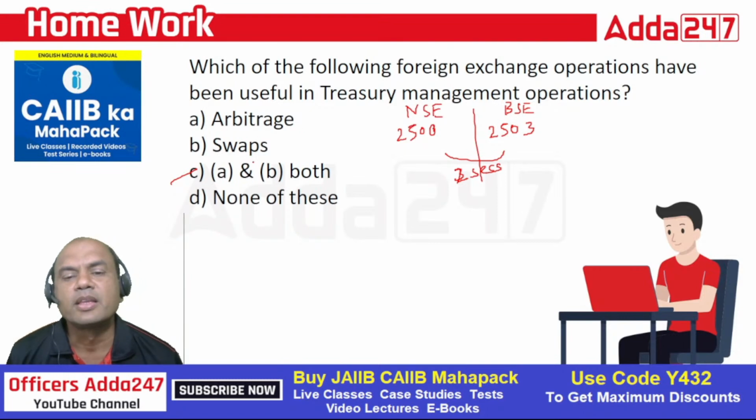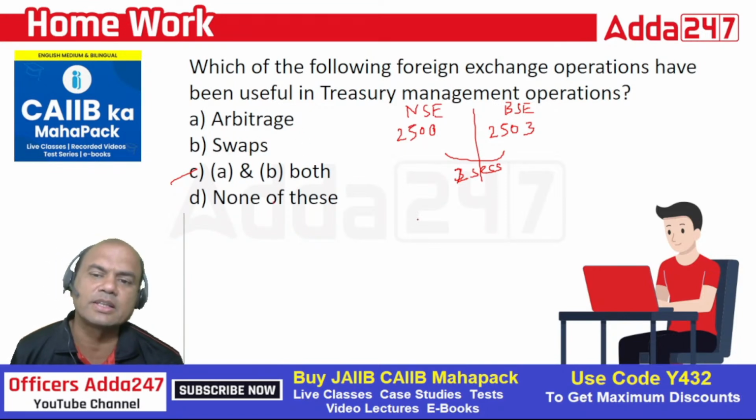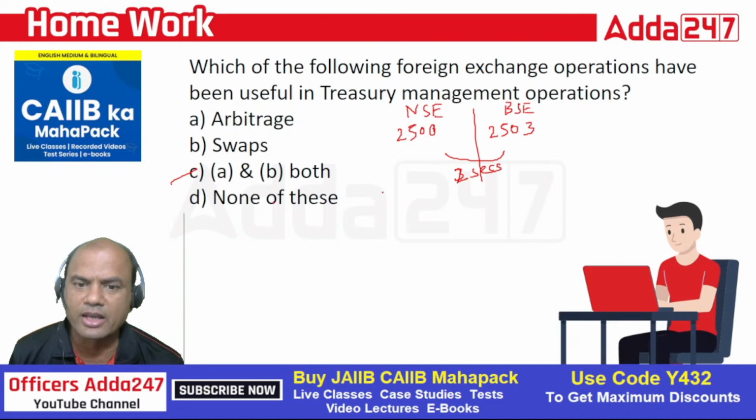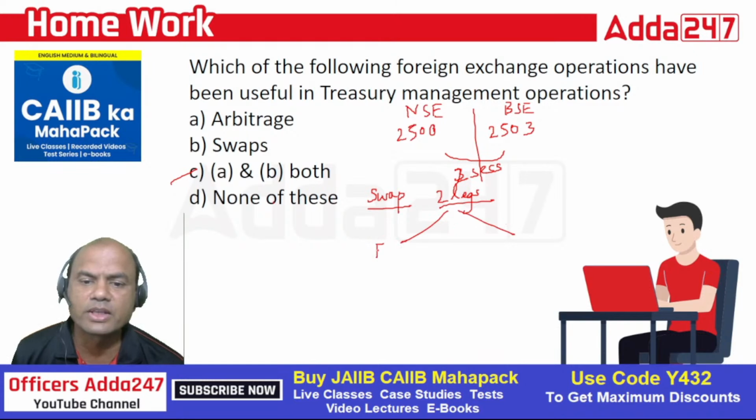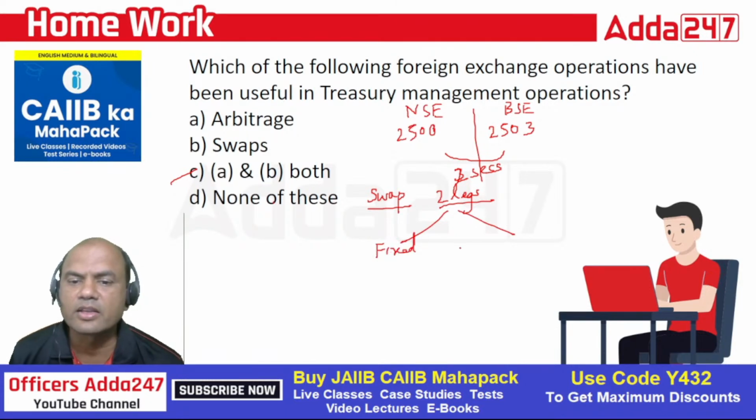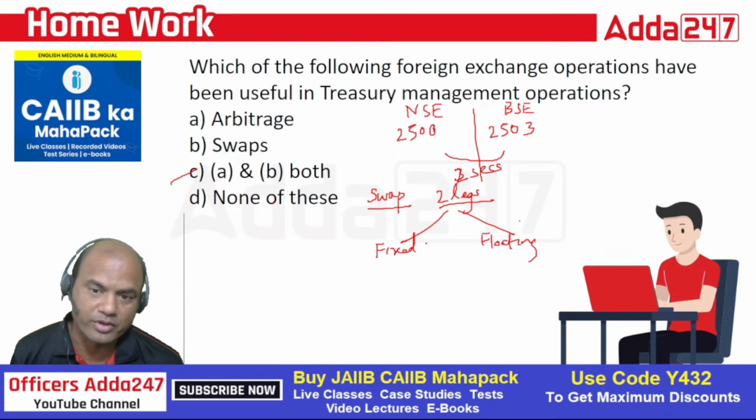Now what is swap? See here. Swap means basically there are 2 legs always. I'll just write it over here. Swap. In swap there are always 2 legs. So which are the 2 legs? One is always fixed, other is floating. Now what is this fixed and floating? I'll explain that also, because here understanding is important.